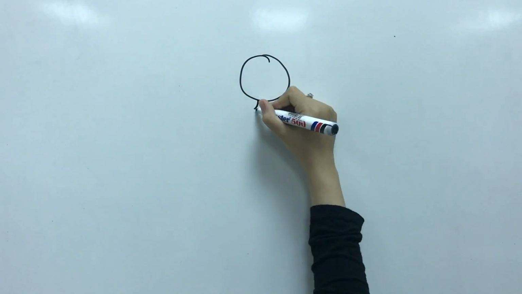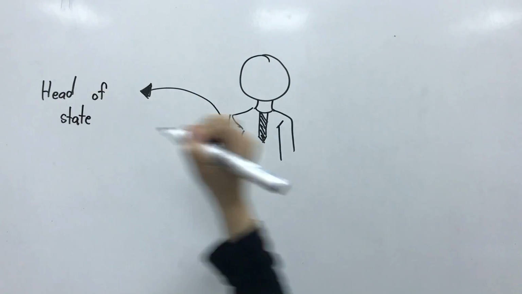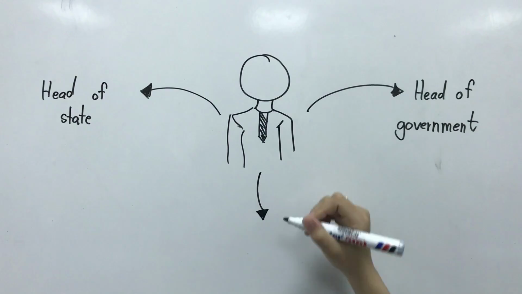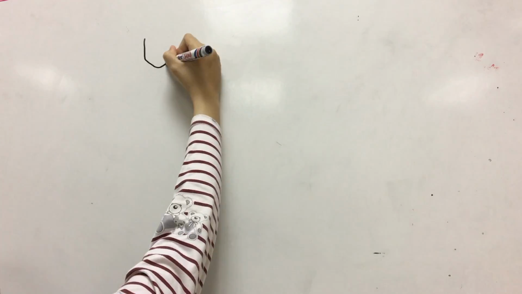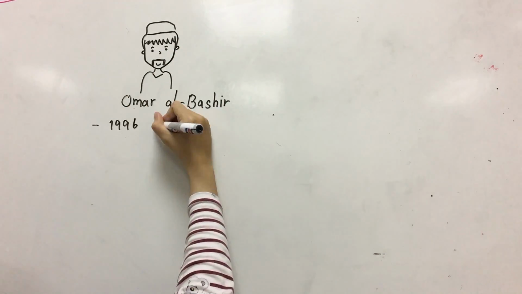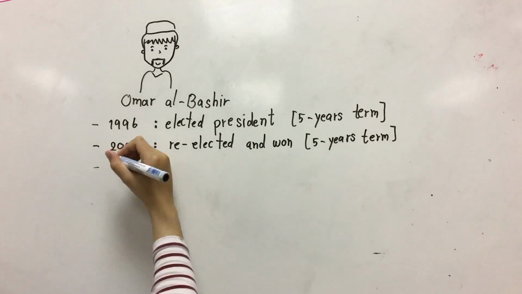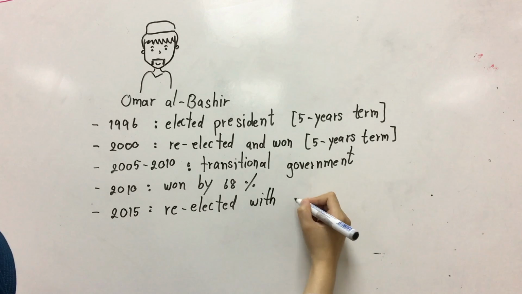What is the role of the president? He is also the head of state, head of government, and the commander-in-chief of the armed forces. Who is the president? He is Omar al-Bashir. He was elected 4 times and won every one of them.